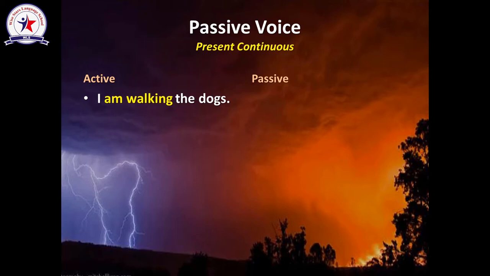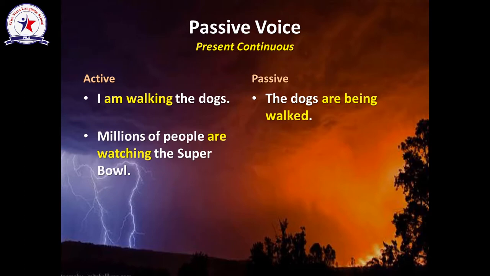Here I'm going to change the subject pronoun into an object pronoun because it's going to be added at the very end of the sentence. If you would like to add the doer, you should transfer the subject pronoun into an object pronoun. Sentence number 2.